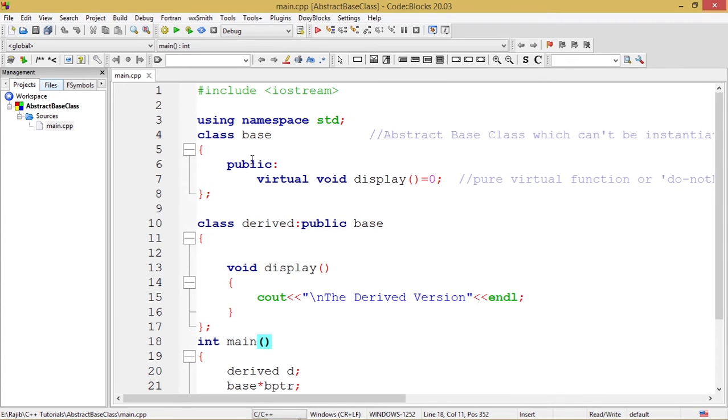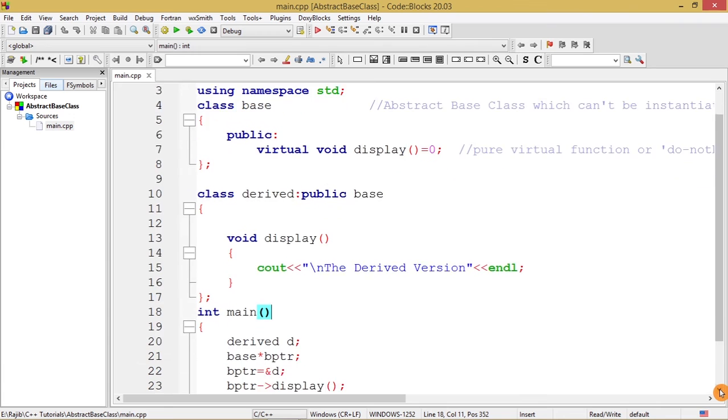Only what we can do is that for achieving runtime polymorphism, we can create a base pointer from this base class. After that, I have derived another class and named it derived, in the public mode from the base class, which contains a function void display, cout the derived version, endl.